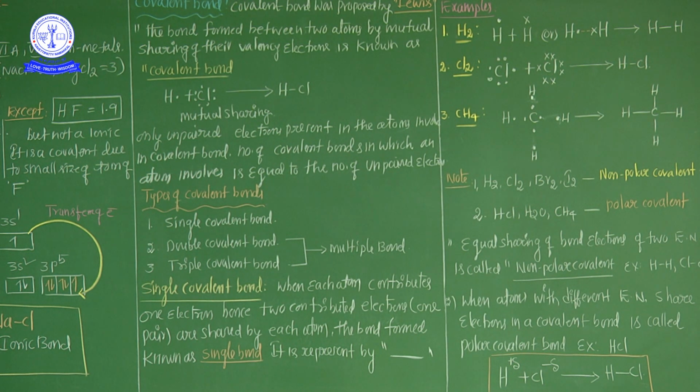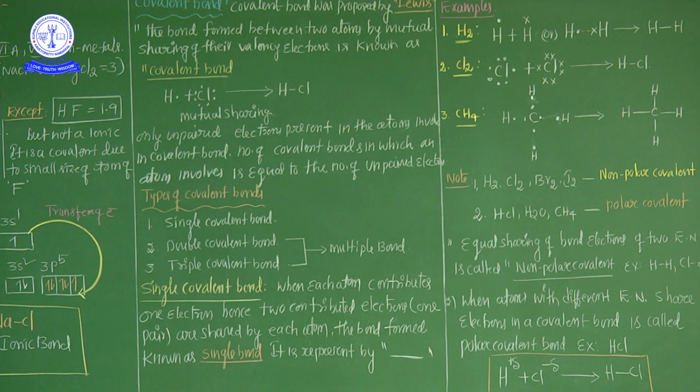For example, the best example is the H2 molecule. In the H2 molecule, hydrogen has one unpaired electron, and the other hydrogen also has one unpaired electron. Two unpaired electrons means only a single bond is there in H2. Similarly, in Cl2 also a single bond is there, Br2 also, and F2 also single bonds are there.